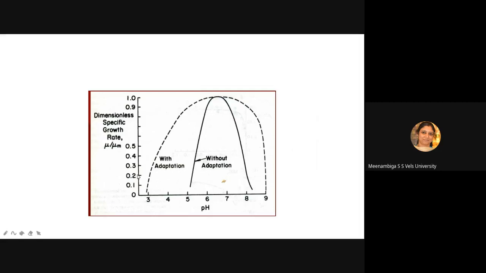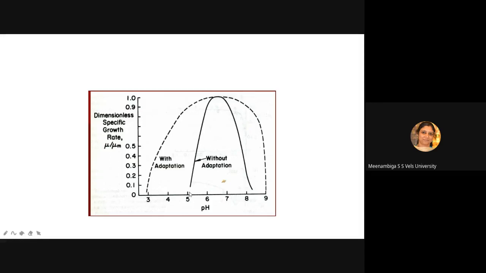Some organisms with adaptation, that means recombinant species, will have a wide range of pH. Normally, if you have engineered a gene and done a recombination and given it in fermentation for production of a particular metabolite, because this is the product I want, I design the organism accordingly. That kind of organism we call one with adaptation. So they will have a wide range of pH.